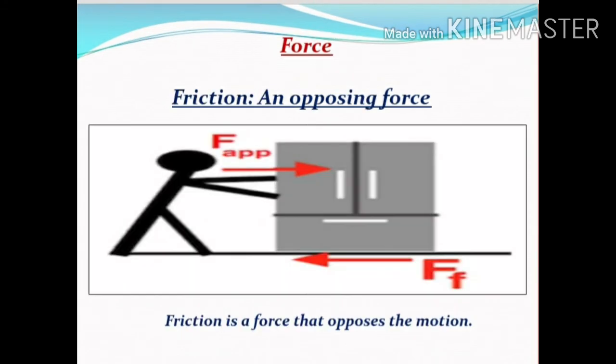Now, friction. Friction is an opposing force. The opposing force that is caused due to relative motion between two surfaces in contact is called friction. In other words, friction is a force that opposes the motion. Friction always acts in a direction opposite to the direction of motion.